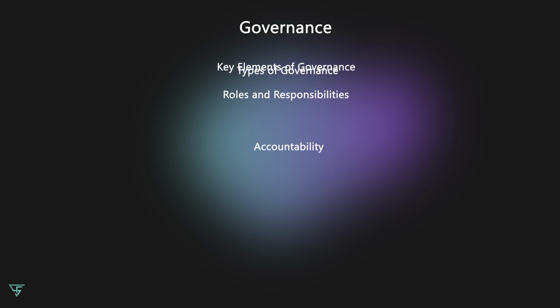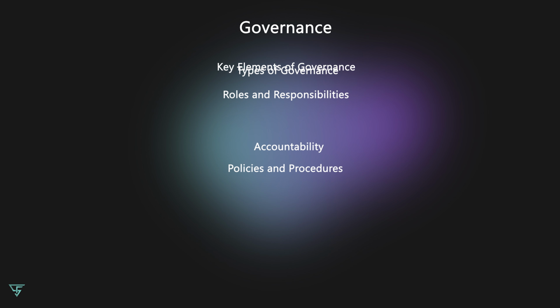Accountability. Accountability is a cornerstone of governance. It means that individuals and teams are answerable for their actions and decisions. Accountability promotes transparency and ensures that those responsible are answerable for their actions.